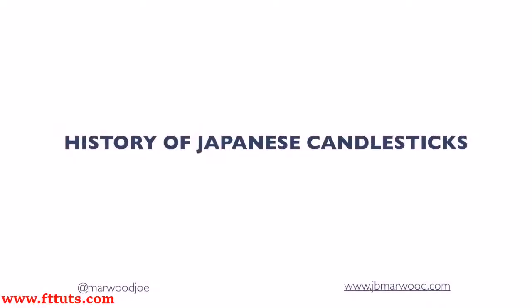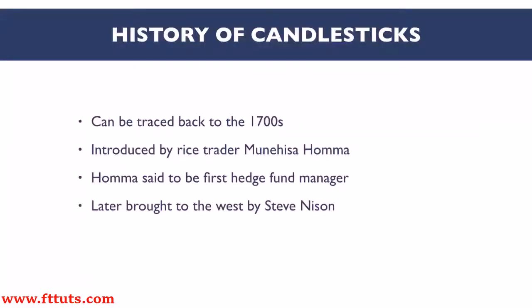So we know that Japanese candlestick charts are extremely popular among traders, but just how did these charts first come about and why? Well, most sources trace the development of candlestick charts to a Japanese rice trader in the 1700s called Munehisa Homma. As we shall see, Homma is somewhat of a legendary figure in finance who's been credited by some with a number of incredible developments.